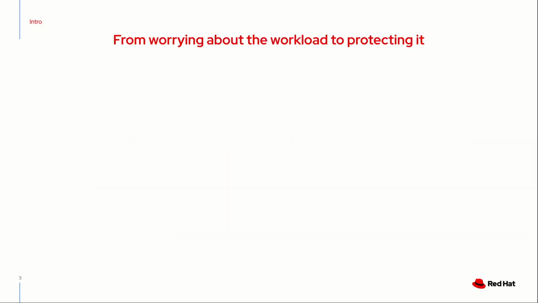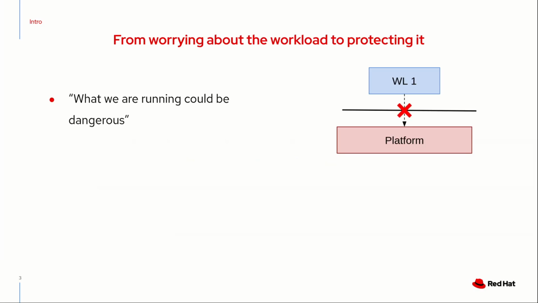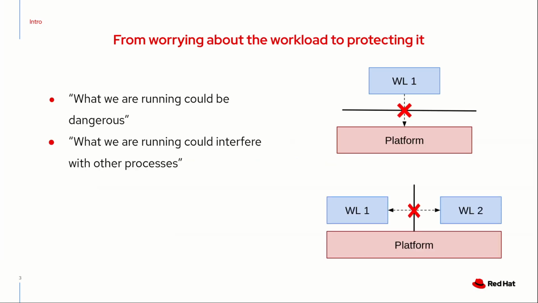Since the very beginning, when we talk about multi-tenant environments, where one infrastructure is shared between multiple users, the focus was on what was running in the infrastructure. It could be dangerous and interfere with other processes, and this is also why we have virtual machines today.